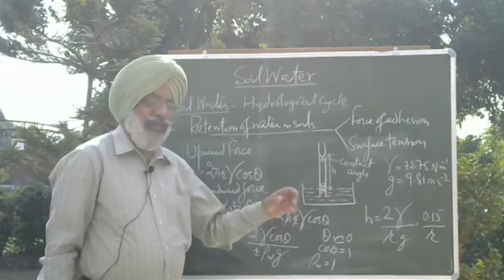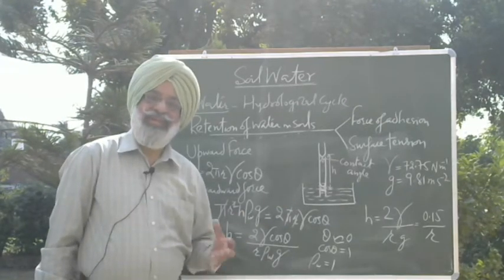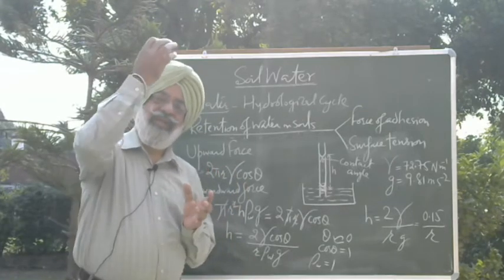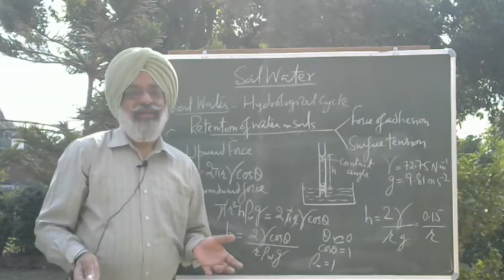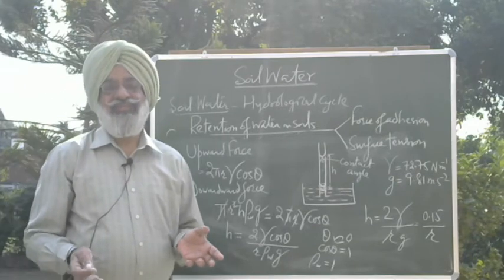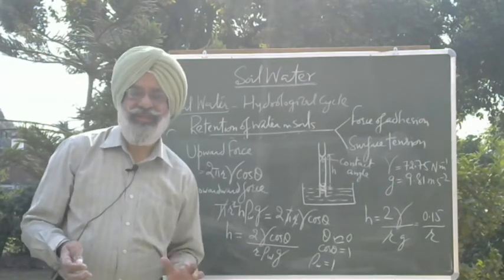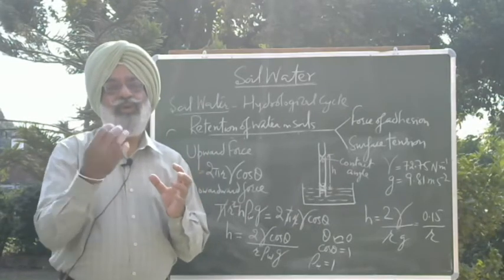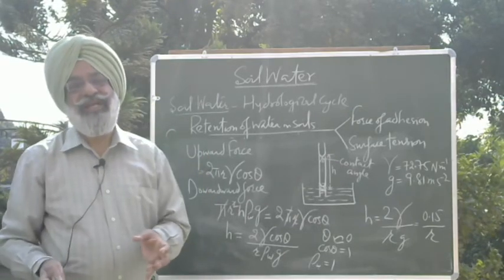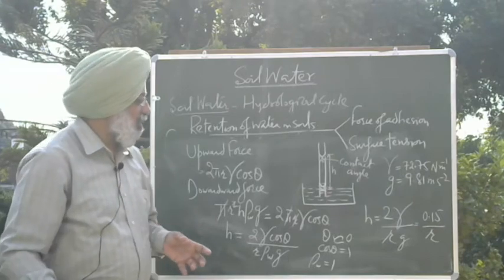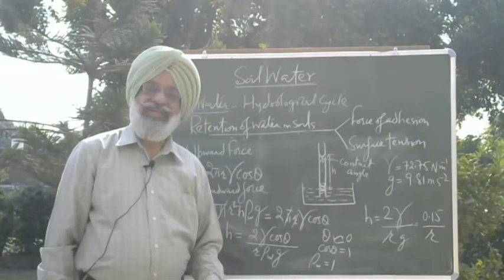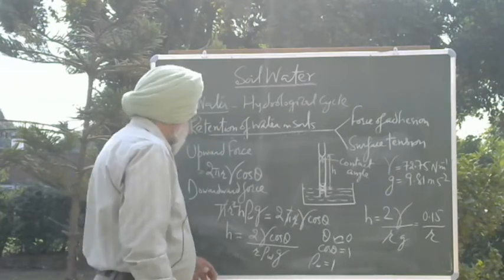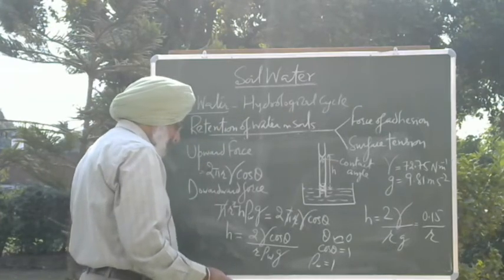So h is now inversely proportional to the radius of the pore. Smaller the pore size, more will be the height of rise. That is why in clayey soils, fine textured soils, we expect the capillarity process to be much more dominant compared to sandy soils or coarse textured soils, because there the pore size is higher. So we call this adsorption.